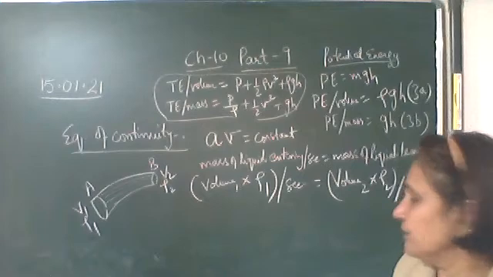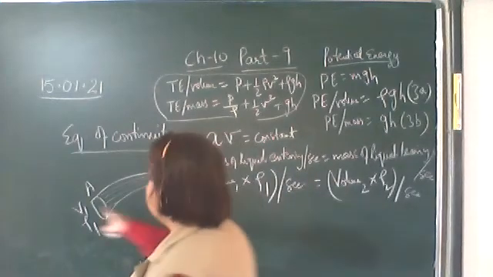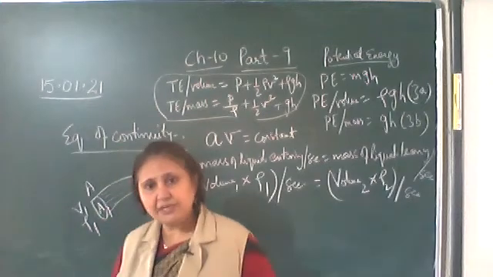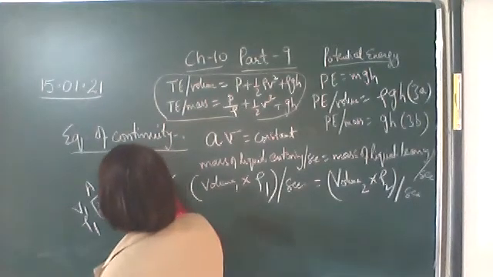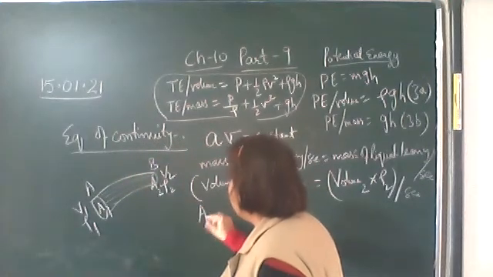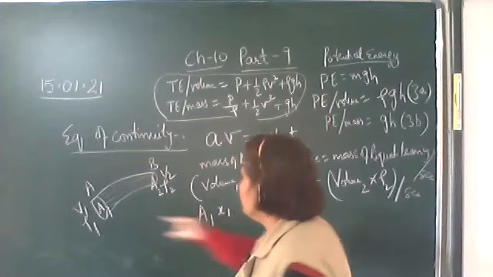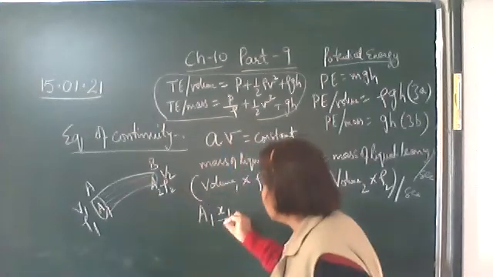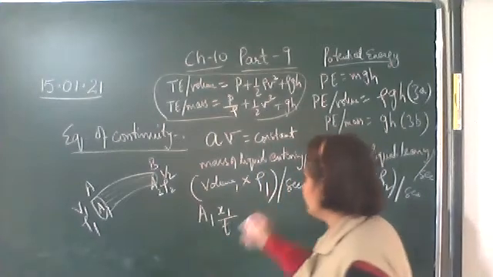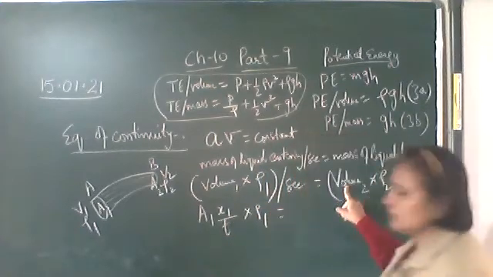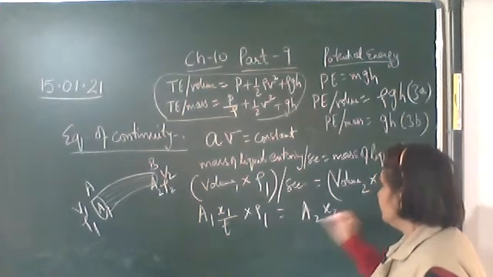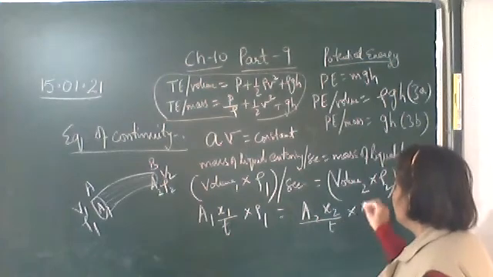Now, the volume of the liquid entering per second: let the cross-sectional area where it is entering be A1, and here the cross-sectional area is A2. So the volume entering is A1 into x1, the distance it has moved per second, into ρ1, which should be equal to the volume leaving, A2 into x2 per second, into ρ2.